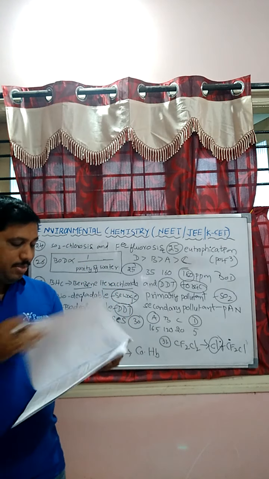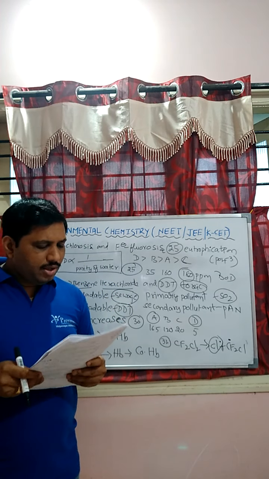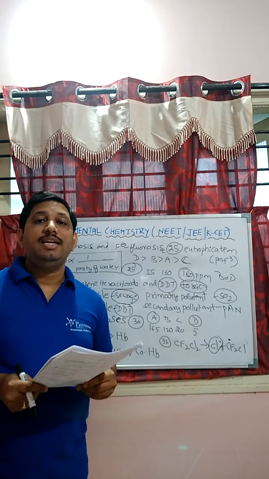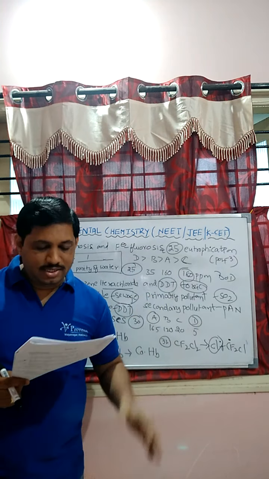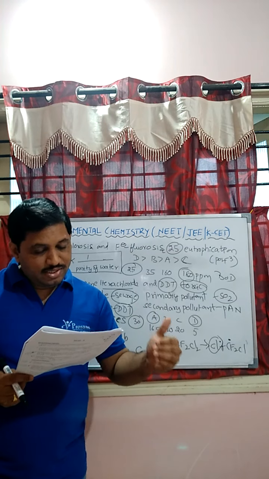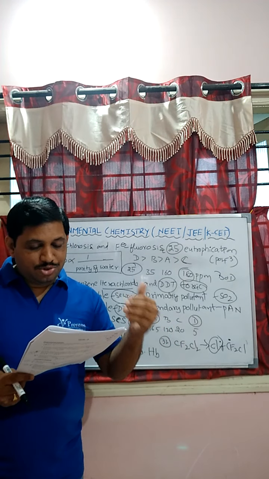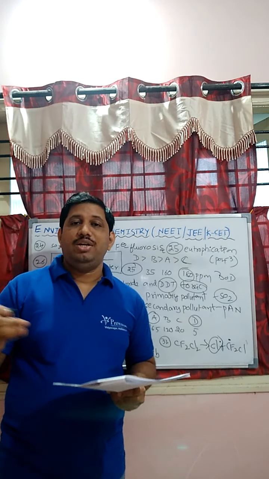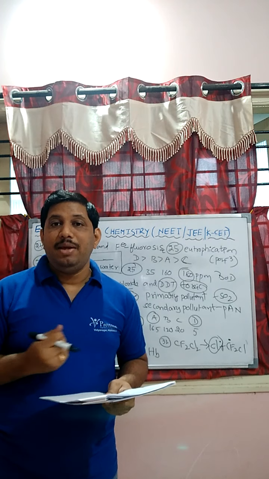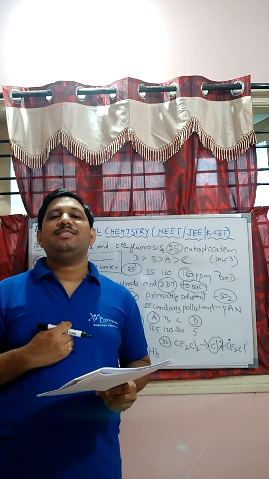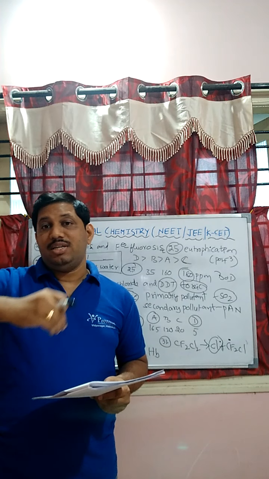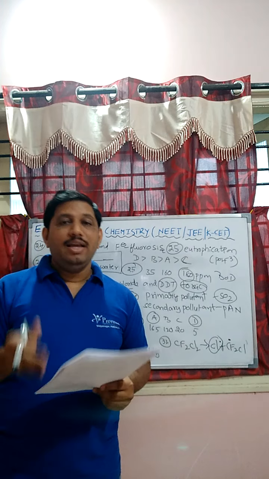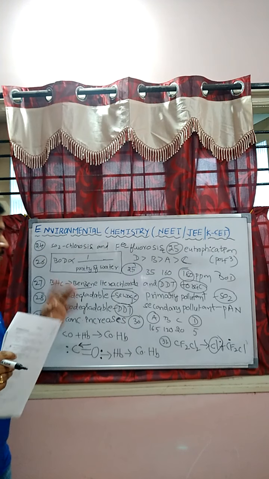Next one, question number 29. As DDT is passed into food chains, as DDT is passed into food materials, its concentration remains the same, decreases, becomes zero, or increases. What happens, students? As it is passed into the food chain, the DDT concentration will increase. The DDT concentration will increase because it is spread into more food materials. Hence, the DDT concentration will increase.